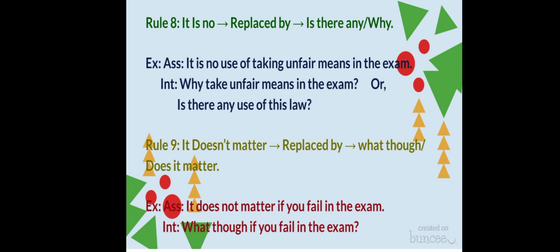So I am using what though. So the interrogative sentence will be, what though if you fail in the exam? Or if you use does it matter, the interrogative sentence will be, does it matter if you fail in the exam?